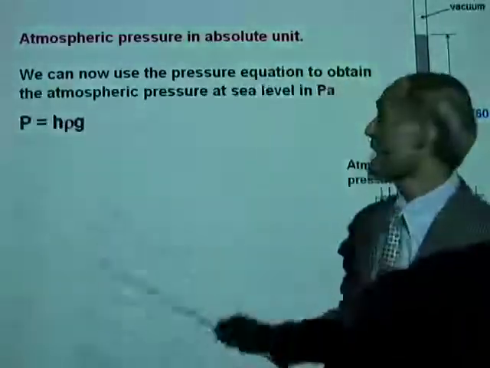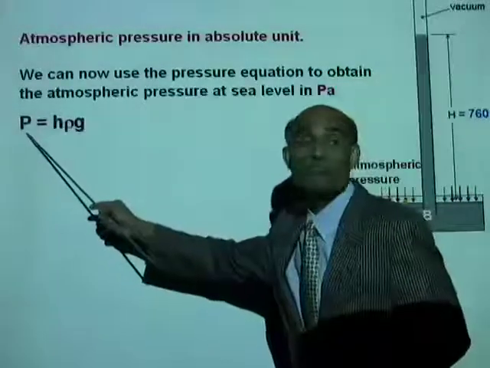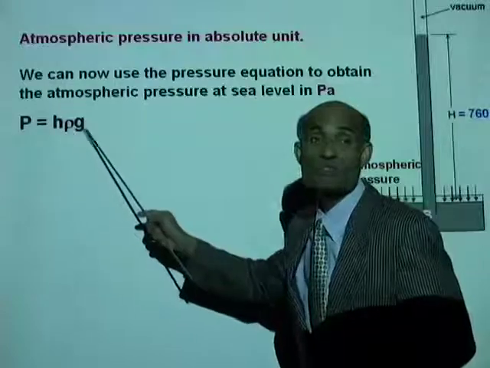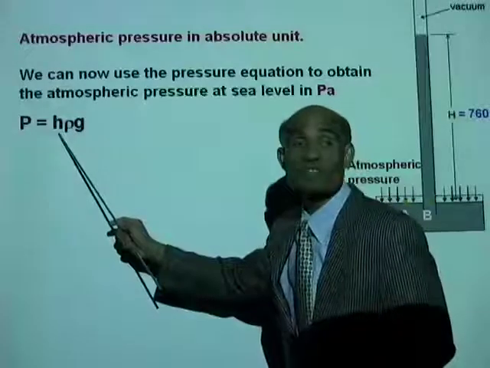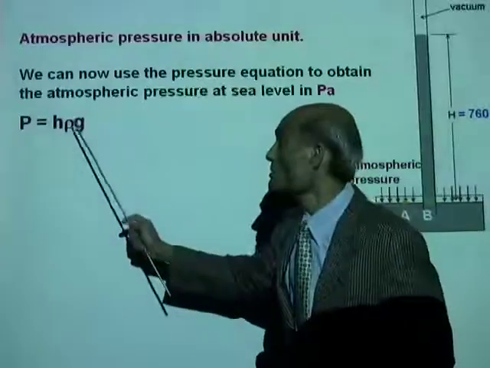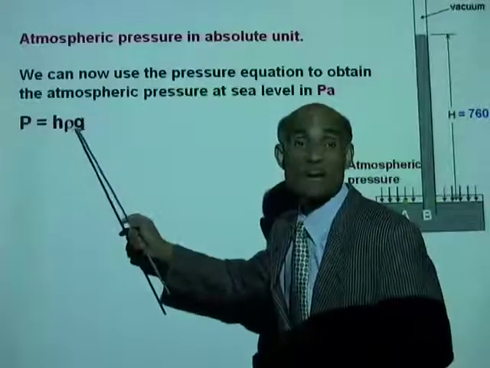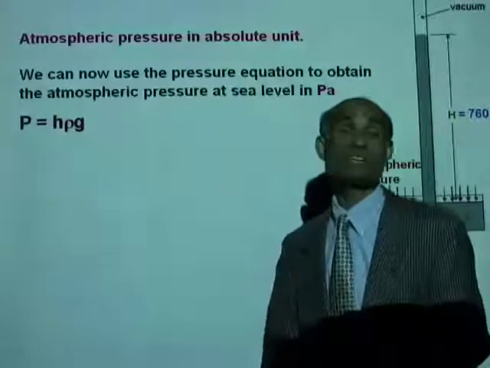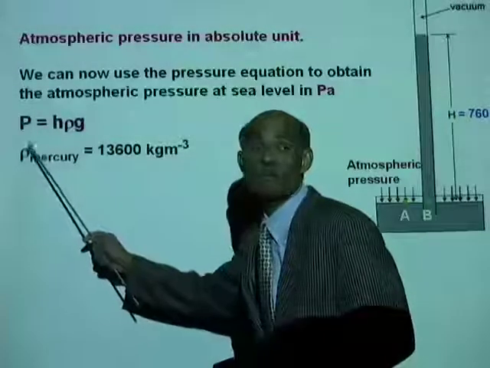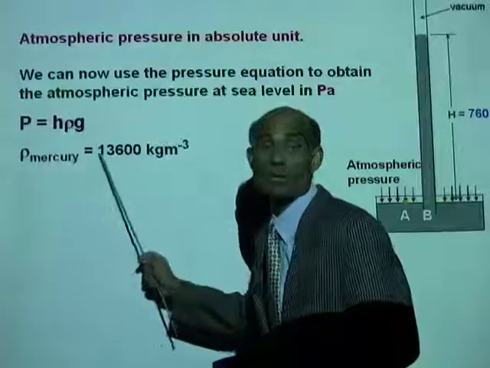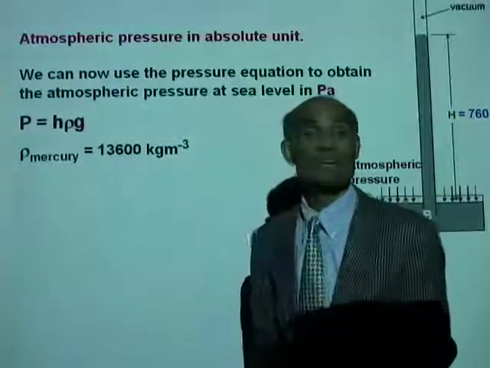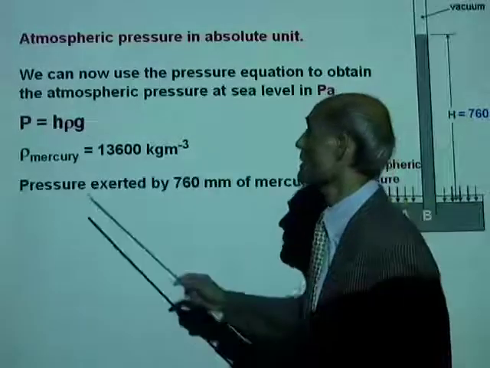Okay, now pressure exerted by a fluid at a point is H rho G, where H is the height of the fluid standing at that point, rho is the density of that fluid, and G is the acceleration due to gravity. The density of mercury, rho mercury, is 13,600 kilogram per meter cube.